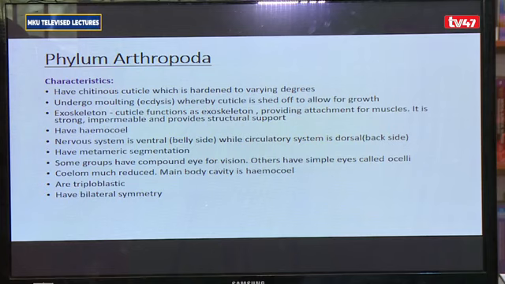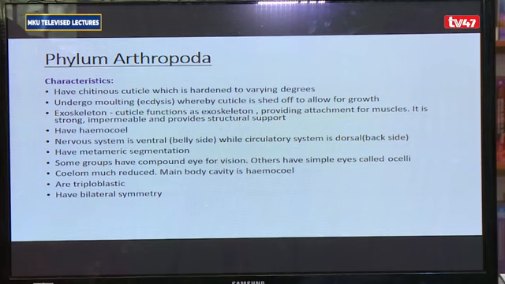Number 2, the cuticle acts as an attachment for the muscles, and because it is on the outside, we say it is an exoskeleton. Thirdly, they undergo molting, meaning they shed off the cuticle from time to time. This is to allow for growth in size to take place. They have a hemocoel. Hemocoel means a blood-filled body cavity, because these organisms don't have blood vessels. So the blood flows freely in the body cavity.